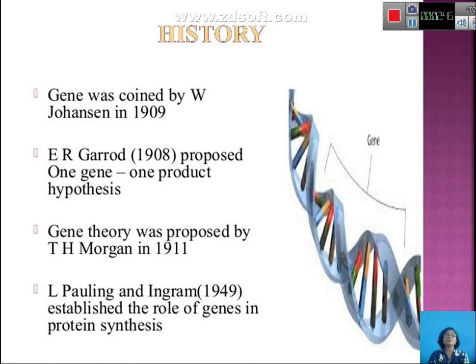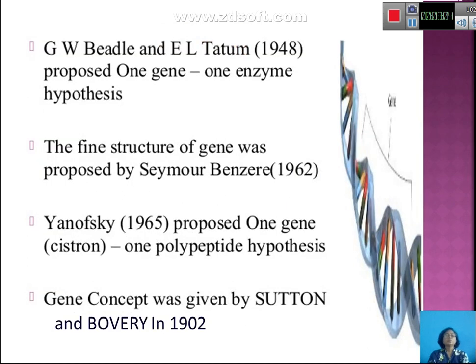Morgan, but the exact concept of the gene came into existence only in 1949 by L. Pauling and Ingram, and they established the role of genes in protein synthesis. Beadle and Tatum in 1948 proposed the one gene one enzyme hypothesis.